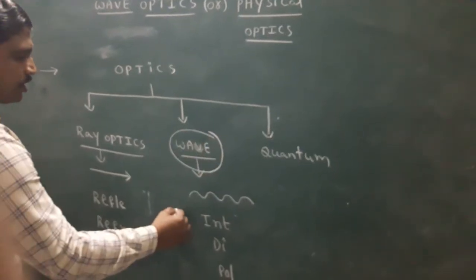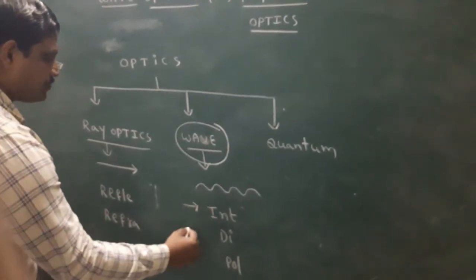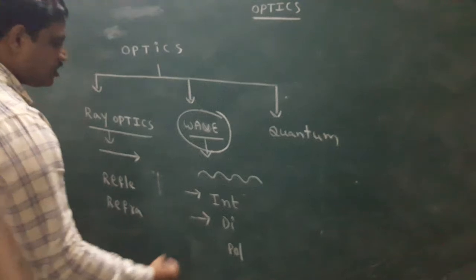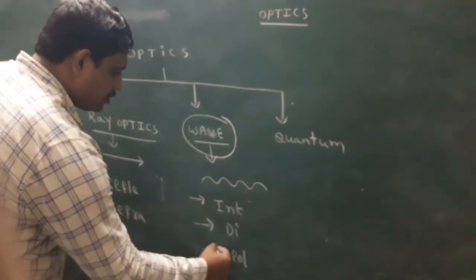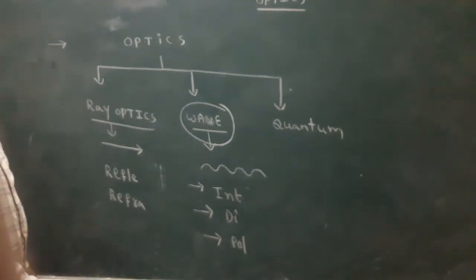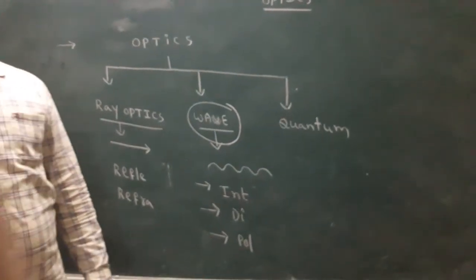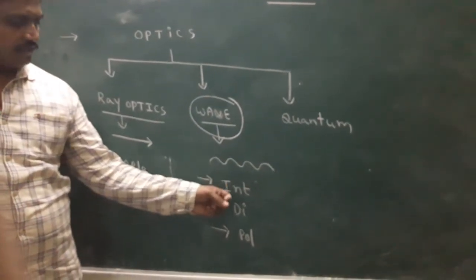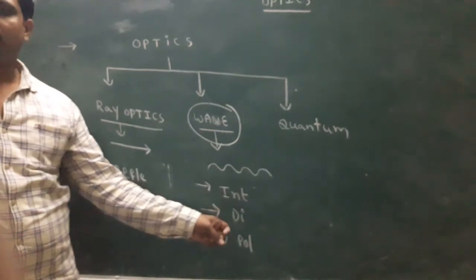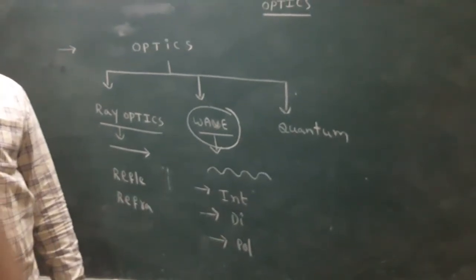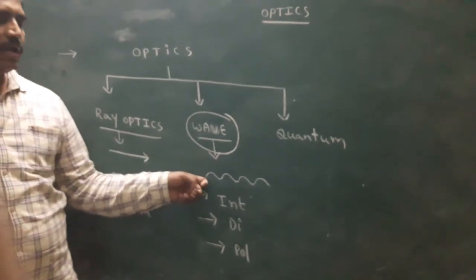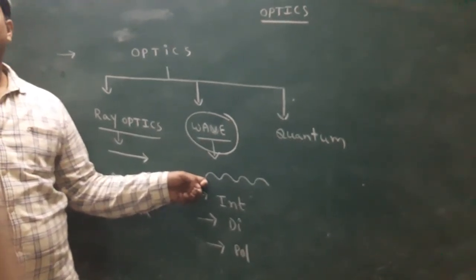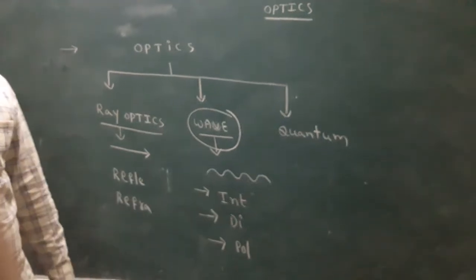In this chapter, only three concepts are there. The first concept is interference. The second concept is diffraction. The third concept is polarization. In this week, up to Friday, these three topics will be completed. Wave optics: light propagates in the form of waves.